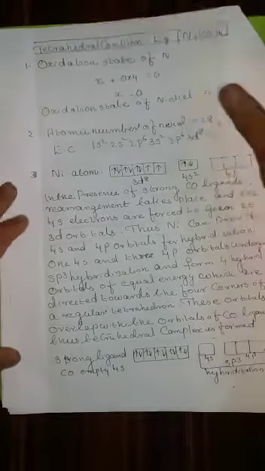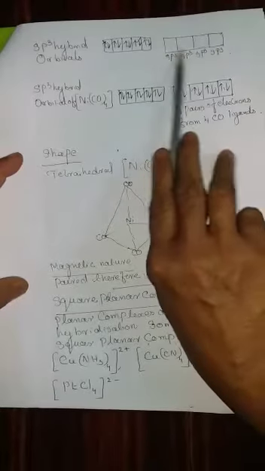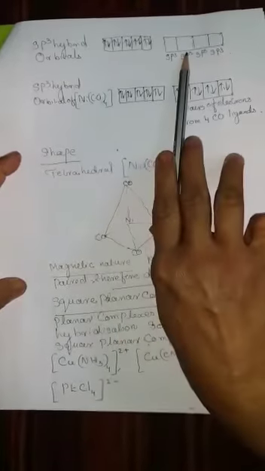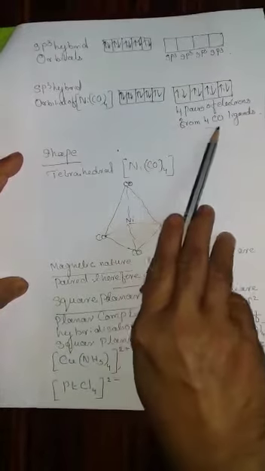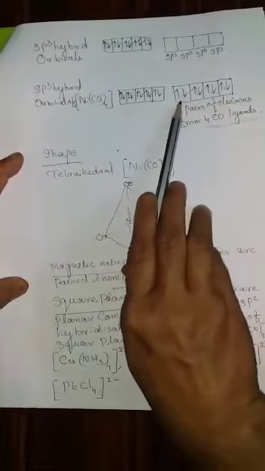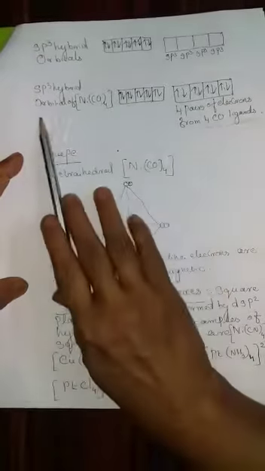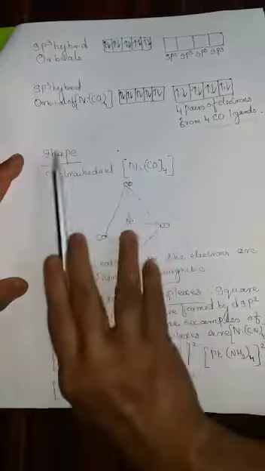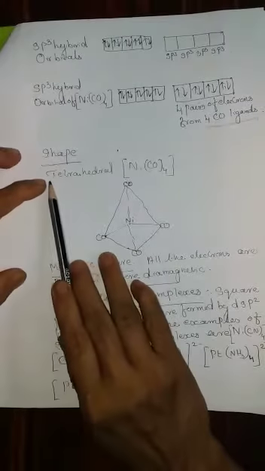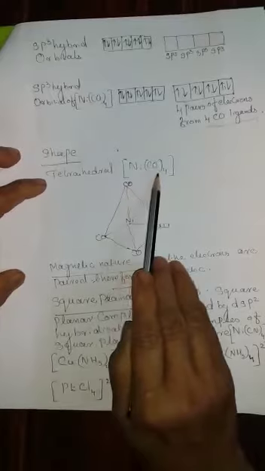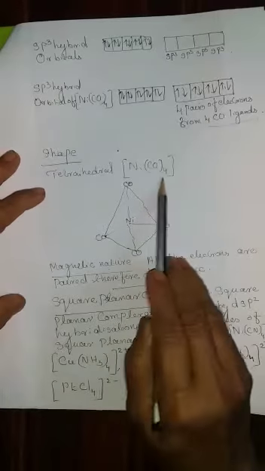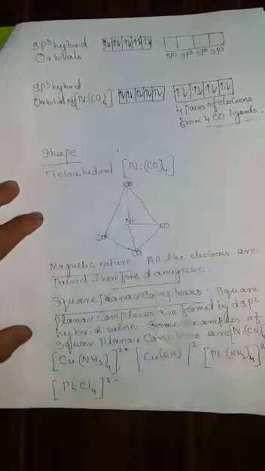These are the orbitals after hybridization. We can represent it as these are the hybrid orbitals, 4 hybrid orbitals. And these hybrid orbitals overlap with the 4 CO ligands. That is why in each orbital the paired electrons are shown, that is from the CO ligands. Next is the shape of the molecule, which is tetrahedral. The Ni(CO)4 complex is showing a tetrahedral shape and you have to draw the geometry of the molecule.